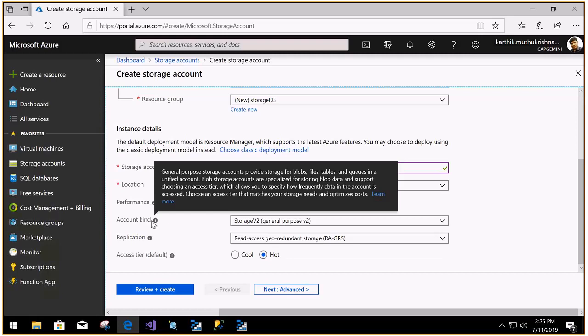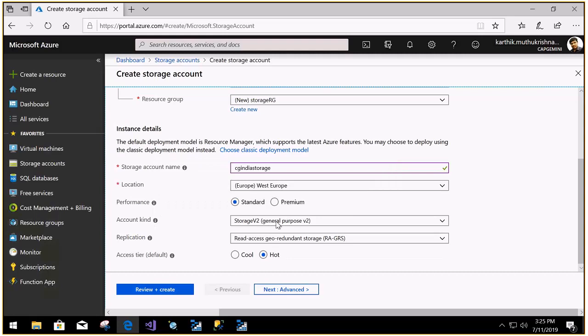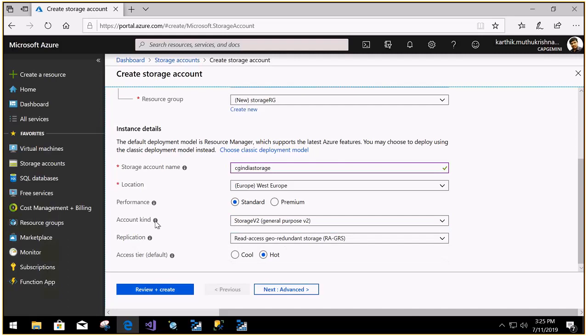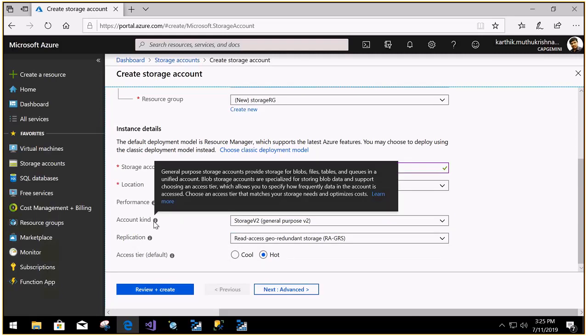And you can choose the access tier based on how frequently you are going to work with the data. Okay, they are saying storage v2 is general purpose, and blob storage accounts are specialized for storing blobs, with support for choosing the access tier, which allows you to specify how frequently the data in the account is accessed. So you need to decide it.